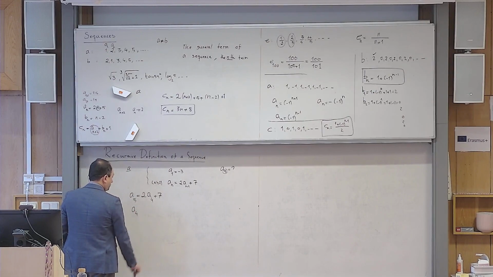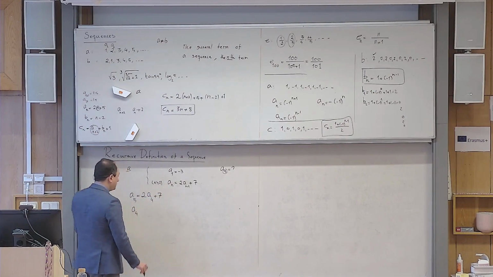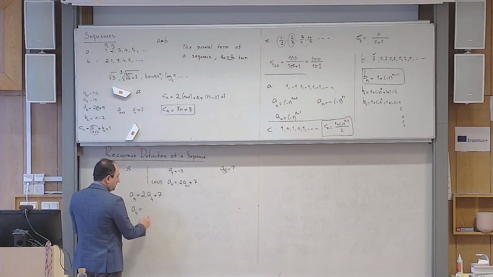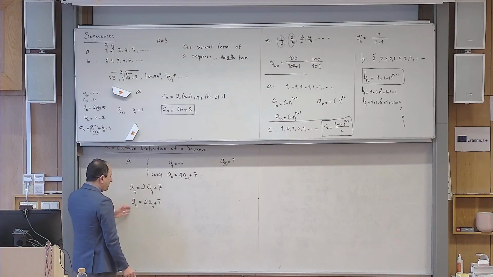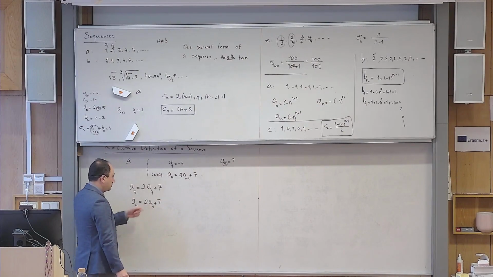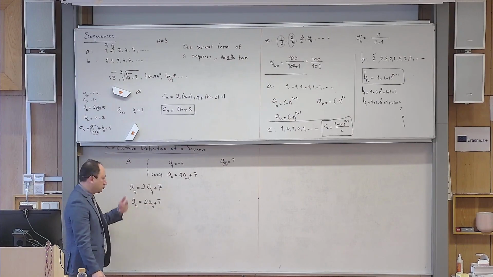So I would put a4. So I replace n with 4 this time. What happens? It becomes 2a3 plus 7. Can I answer this right away? No, because I don't know a3. So I have to do it once more.